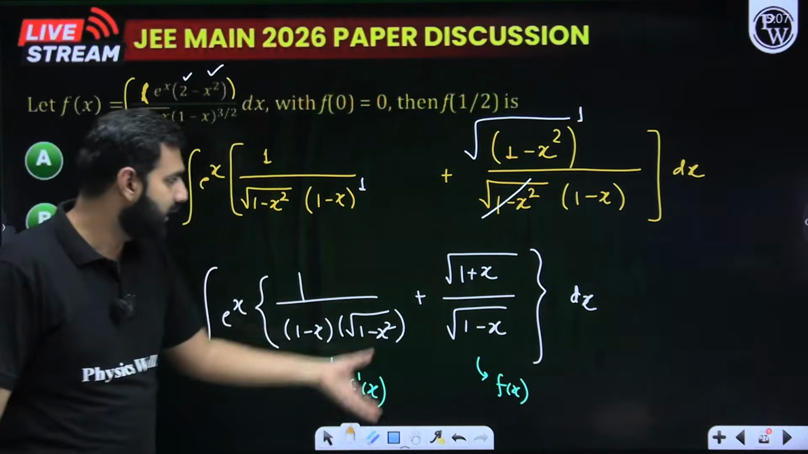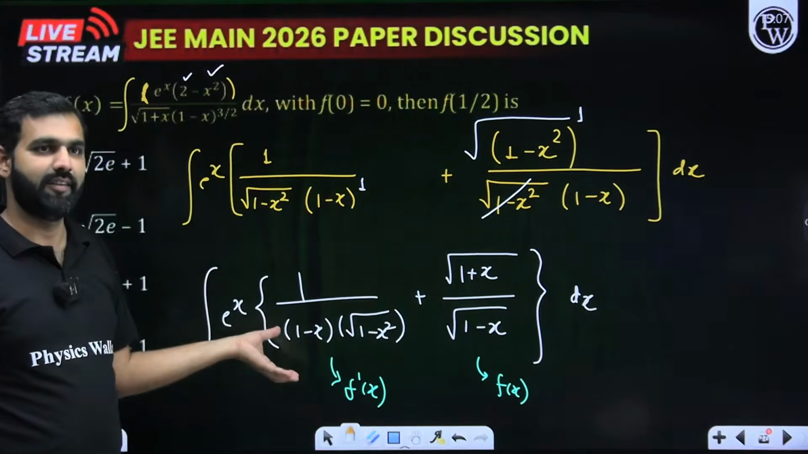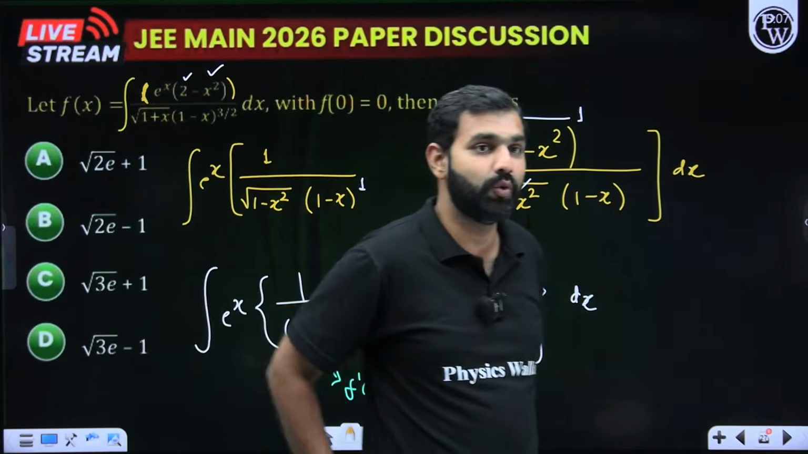Now if you look closely, if you differentiate this, this is the derivative. That's great, Karan. What about the other participants who are watching it online?